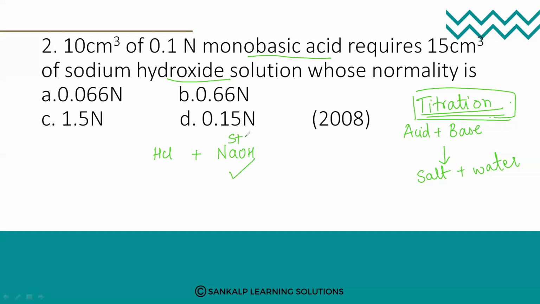This is called the standard solution. A standard solution is that solution whose concentration is known. This is 0.1 normal. We know its concentration, so that is called a standard solution.